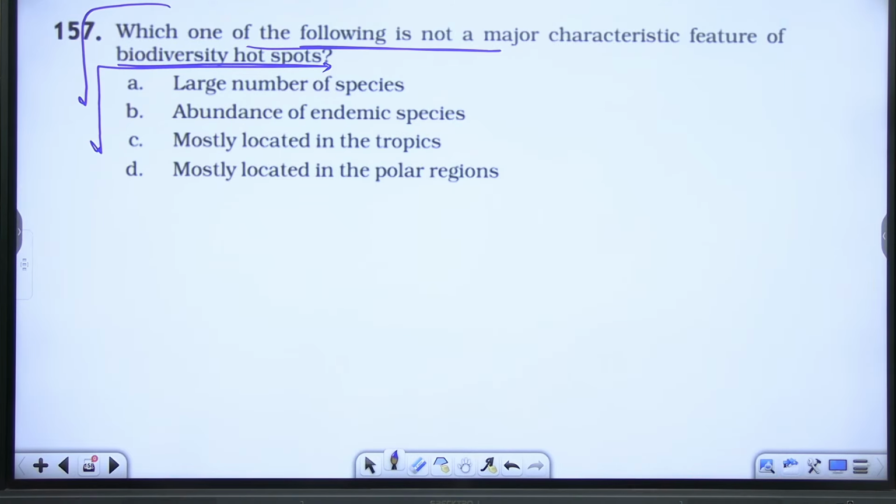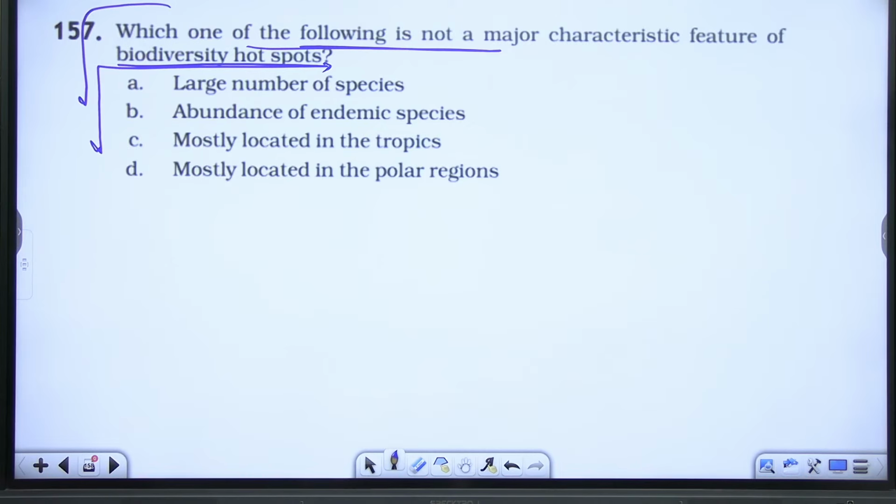Try to answer it. Do they have a large number of species? Yes. Abundance of endemic species, yes.